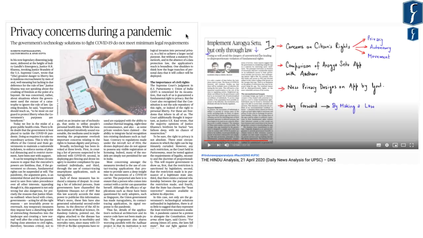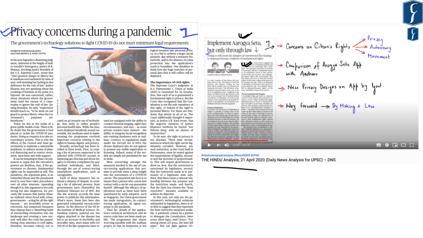Now the next news to be discussed appears as an article on page number 7. It says: privacy concerns during a pandemic. The government's technology solutions to fight COVID-19 do not meet minimum legal requirements. Now similar news, whereby it was mentioned that Aarogya Setu should be implemented only through a law, has already been discussed in detail in the DNS dated 21st April 2020.